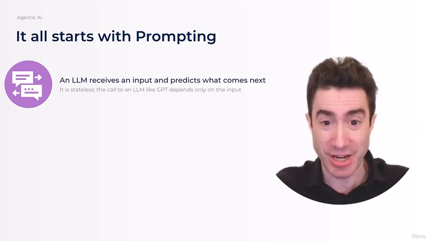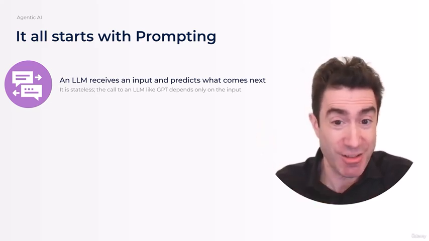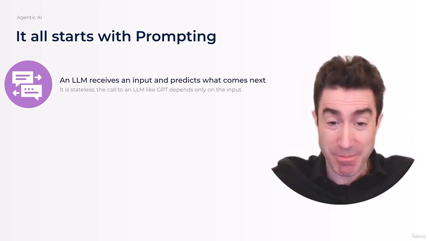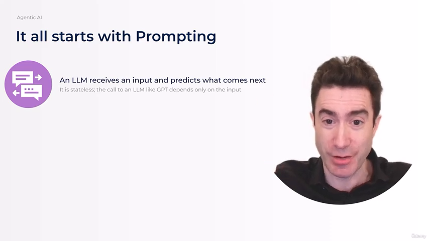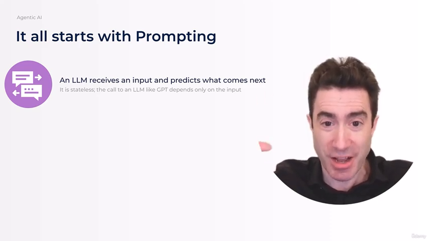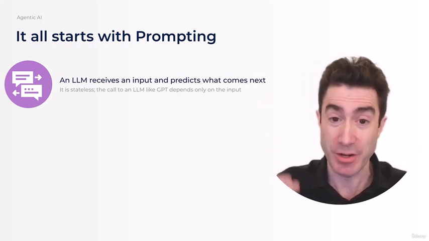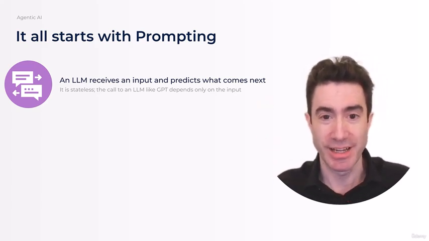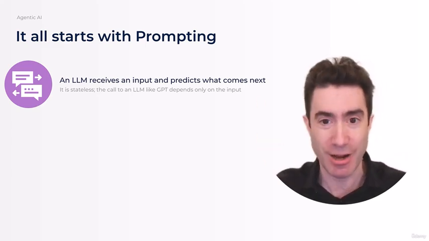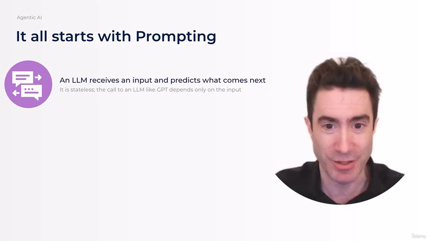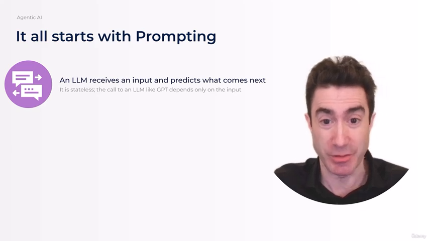An LLM, a large language model, as we said, is this data science piece of this algorithm, this bit of statistics that takes an input and generates an output. And the way that it does that is by trying to figure out what's the most likely thing to come next after this input. And this input we call the prompt. And when you actually call one of these LLMs, every call is stateless. It takes that input, it generates the output. It doesn't know how it was called before. It's been called by all sorts of people around the world all the time. If it's like GPT, it gets an input sequence and it generates an output sequence based on it.